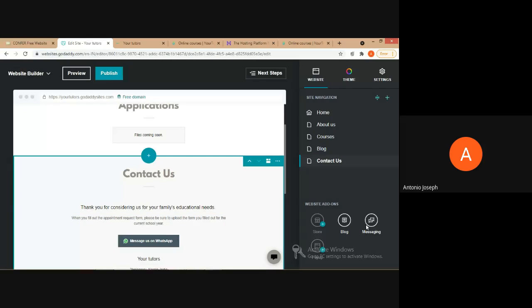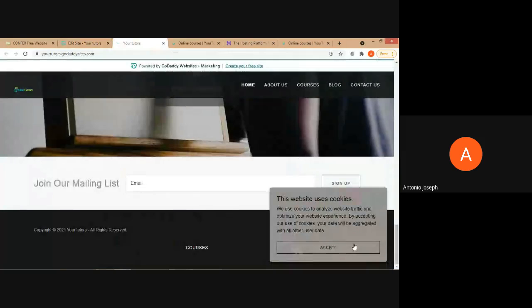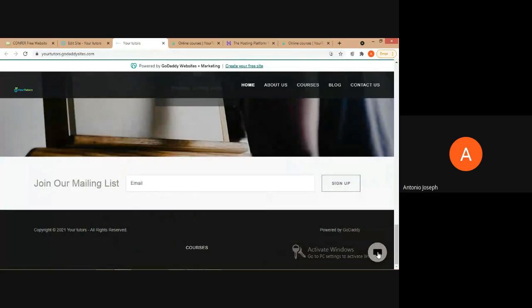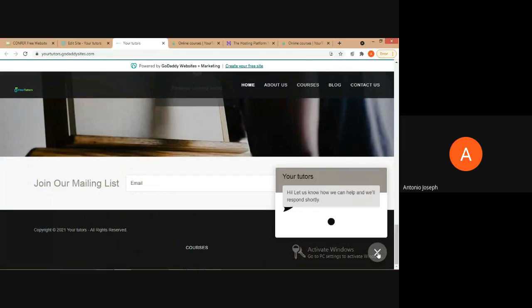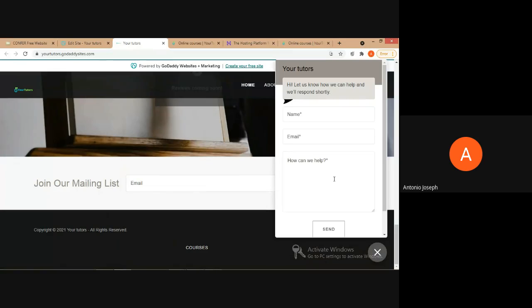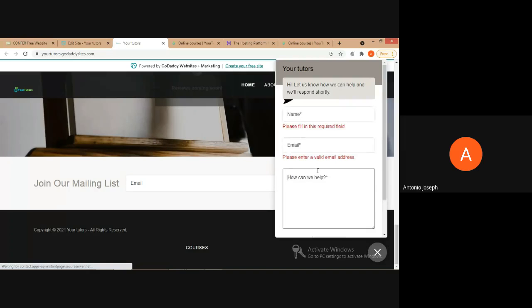And then messaging is also enabled. Okay, we have enabled messaging also. So once you move to the website, we can see an icon over here. If you click on that, there will be a box for filling in the details. We can provide the name, email, and the message that you want to type. And then after typing, we can just click on the send button.